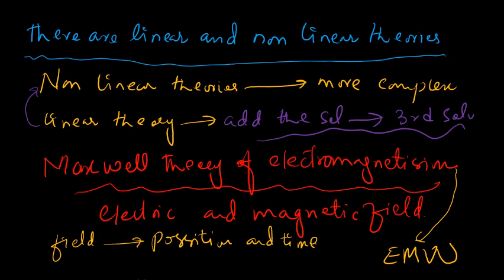So this wave can propagate in one direction and it also can propagate in some other direction independent of the first direction.